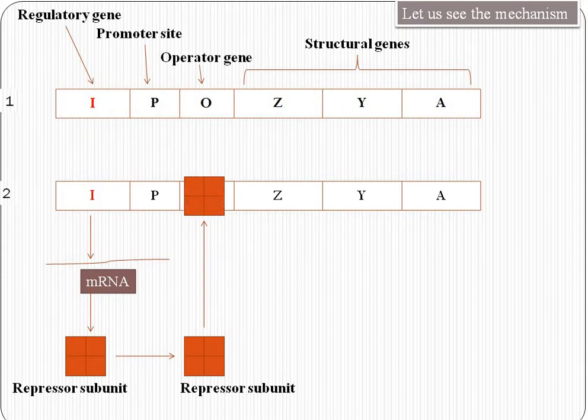When the repressor subunit binds with the operator site, then no more transcription process will start, because this is the promoter site where RNA polymerase enzyme binds and initiates the transcription process. But when the repressor subunit binds in the operator site, RNA polymerase cannot bind here or cannot move towards this site, meaning the Z, Y, and A site. This is the region where the transcription process will start. Until RNA polymerase enzyme moves towards this site, the transcription process will not initiate.